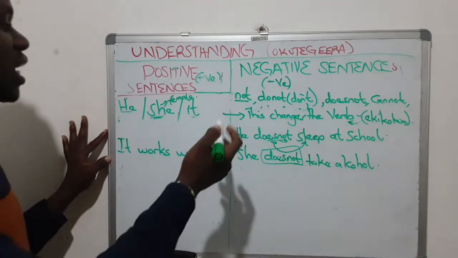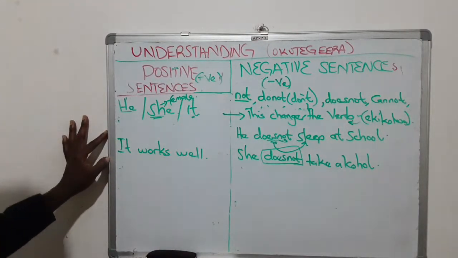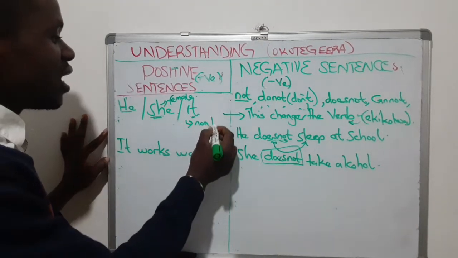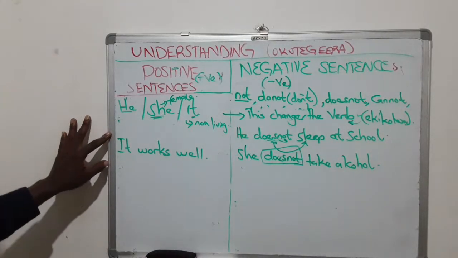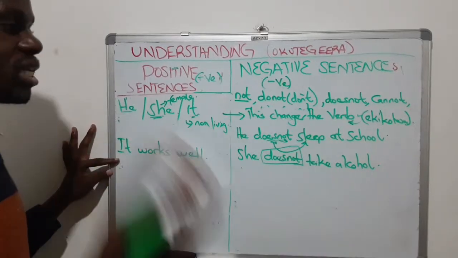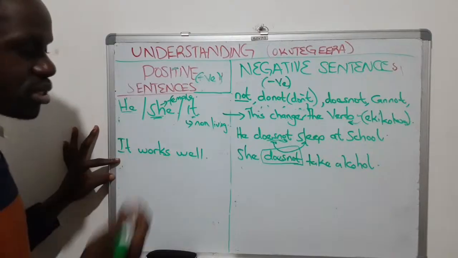If I don't use the calculator, I can use it because I'm talking about something which is non-living. It is not an animal or it is not a human being. So I use it because it's it over cho. Cho tekiri mu kukola. It does not work. It works well. It's a positive sentence.